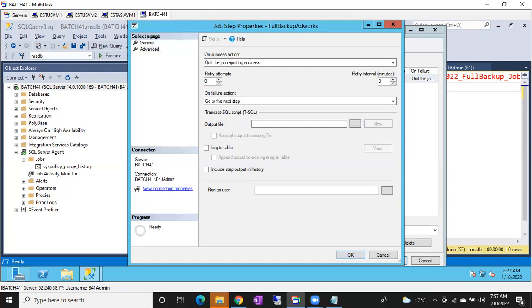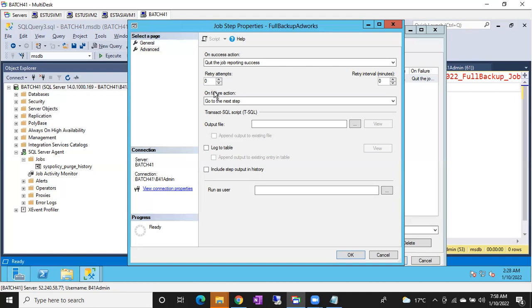This is on success. If your step 1 is succeeded and there is a step 2, it will go to step 2 if you choose go to next step. But if you choose quit the job reporting success, then once step 1 is completed, it will succeed and it won't go to step 2, guys. Once this step is succeeded and you said quit the job, it is going to quit. It won't touch step 2, step 3, step 4 and all, even though those steps might succeed.